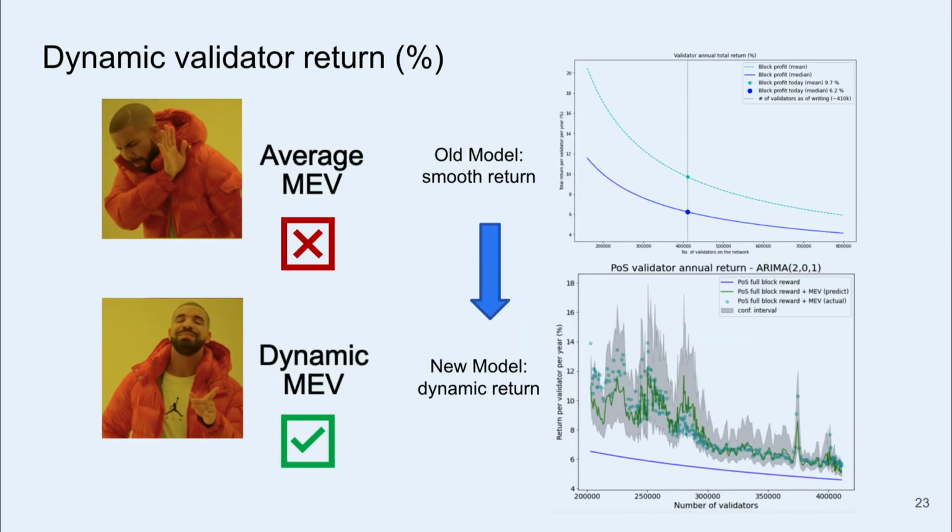So now we've moved away from the average MEV to a dynamic MEV. We also moved away from the old model with a perfectly smooth curve to a more dynamic, volatile, responsive curve. So hopefully the validators can look at this and think more realistically about the return they're expecting.